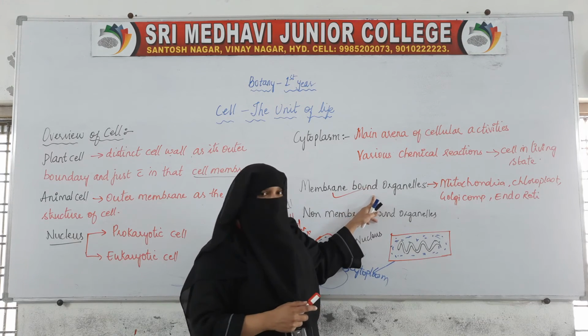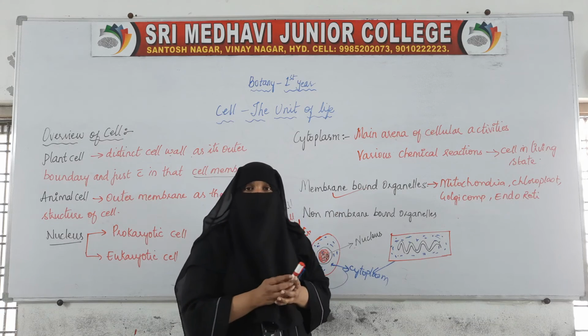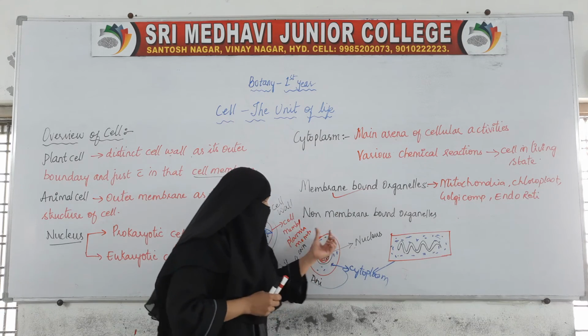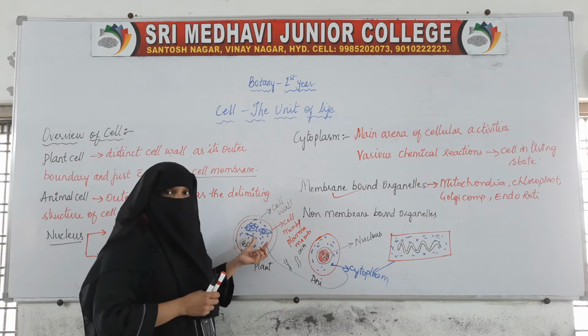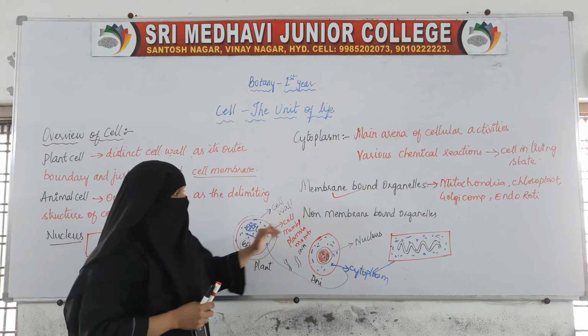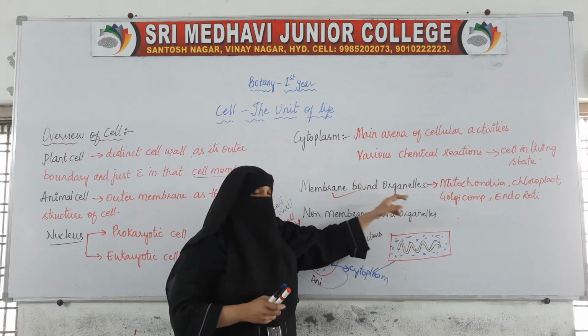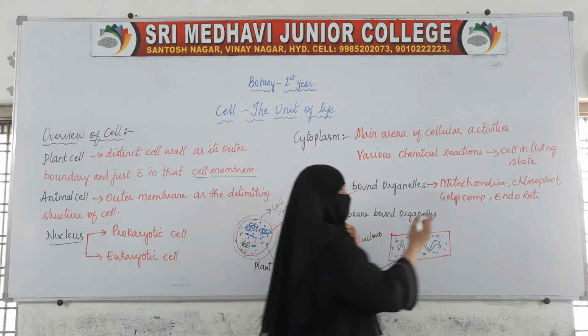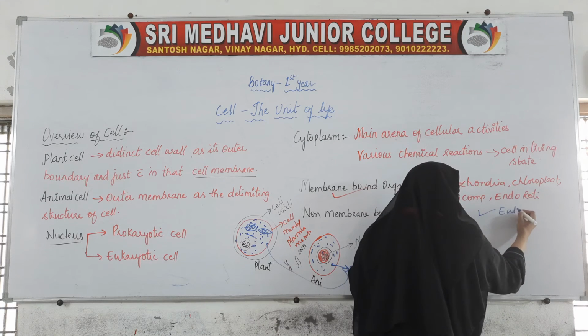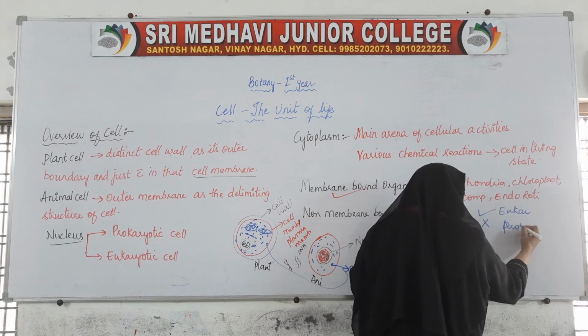These membrane bound organelles are nothing but the structures which are present inside the cell. So in the eukaryotic cell, we have many membrane bound organelles which are absent in the prokaryotic cell.